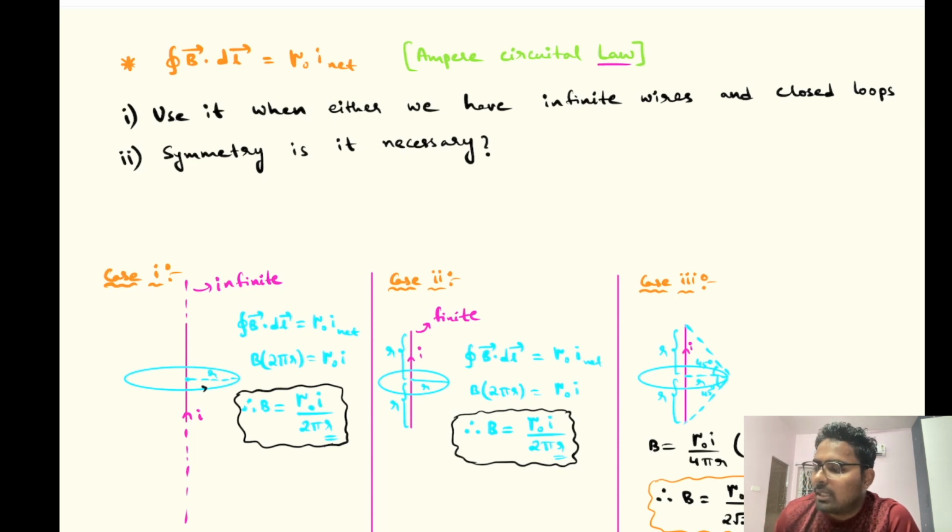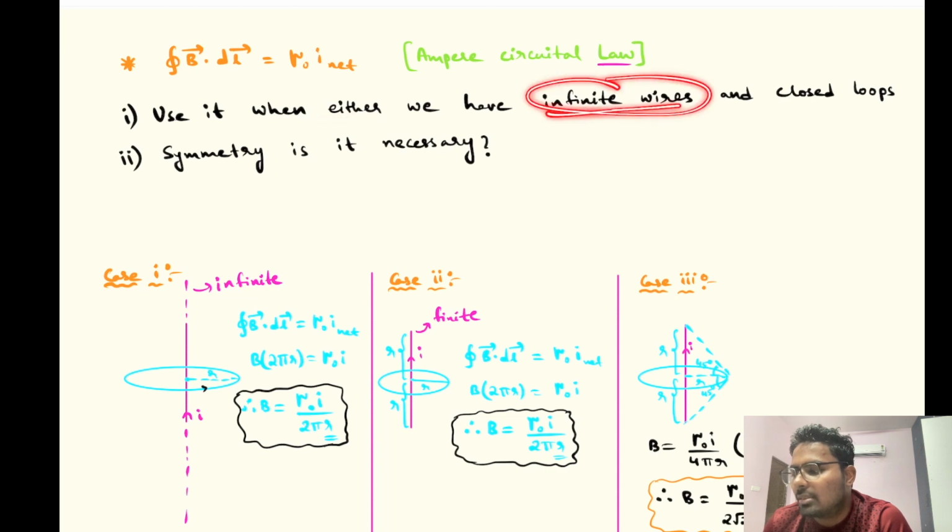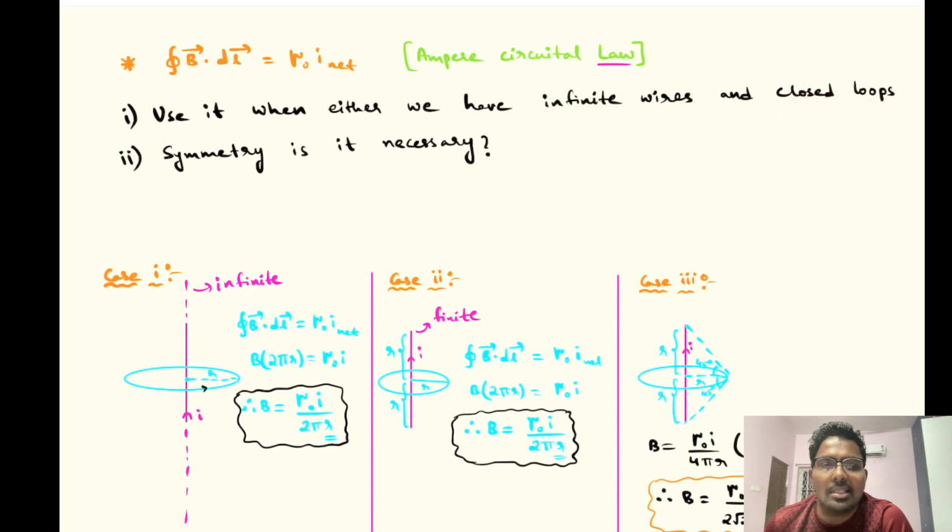For example, the first question, where I have asked 2 points. In general, what I used to say in my starting days, and what many teachers will say, even in books you will find, is to use Ampere's Circuital law either when you have infinite wires or closed loops. Even I used to give my students this concept: use Ampere's Circuital law when infinite wires or closed loops are there. That means indirectly I am telling that a steady current should be there. That's the statement we generally give.